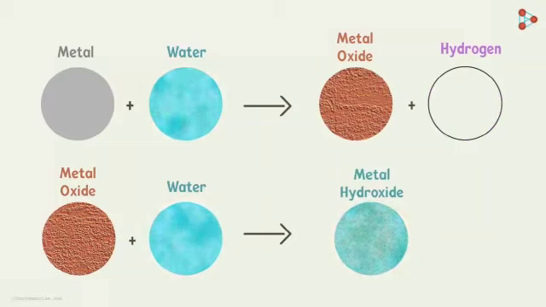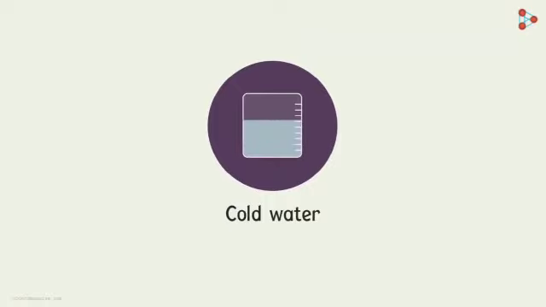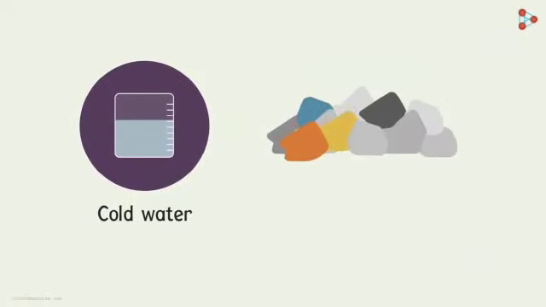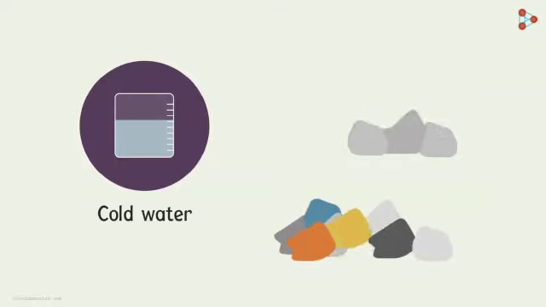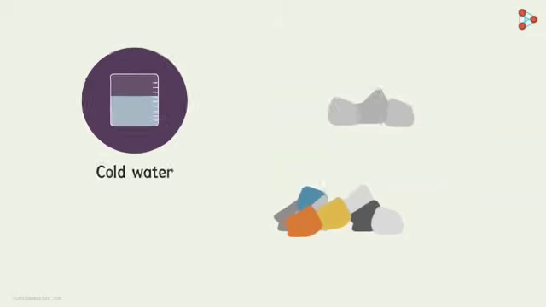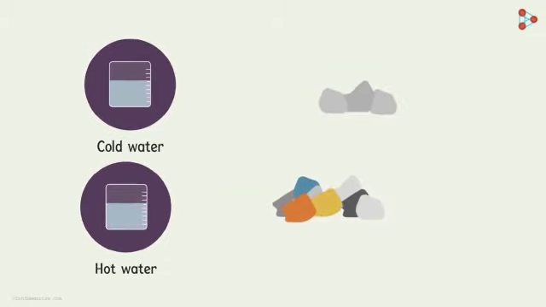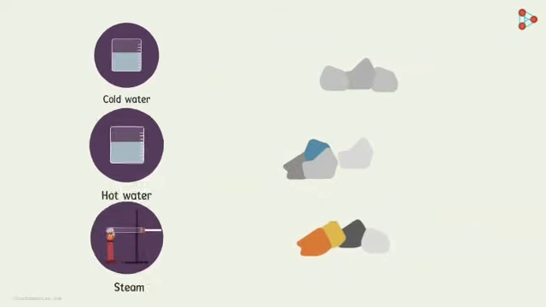So how can we judge the order of reactivity based on their reaction with water? We perform a simple task. First, we take a beaker half filled with cold water and see how the metals react with it. Some of the metals will react with cold water, but most of them won't. Out of those metals which didn't react with cold water, we try to add them to hot water and see how they react. Again, some will react with hot water and some won't. Those that don't react with hot water, we see how they react with steam.